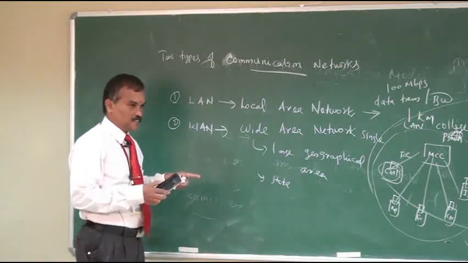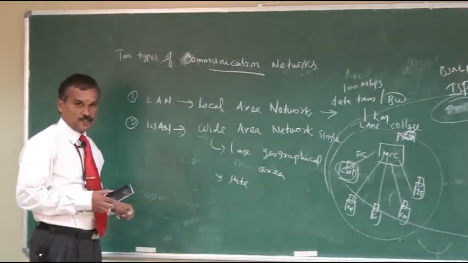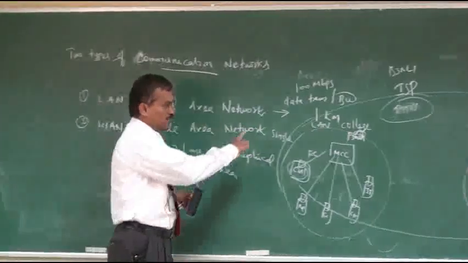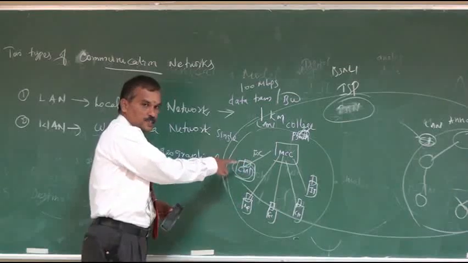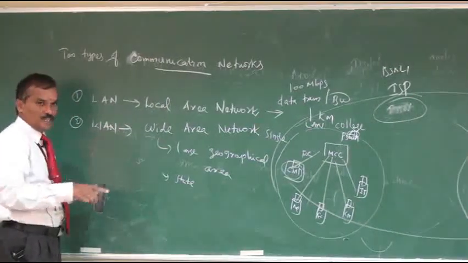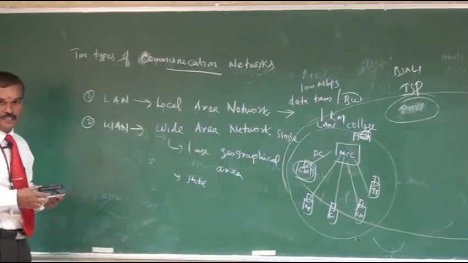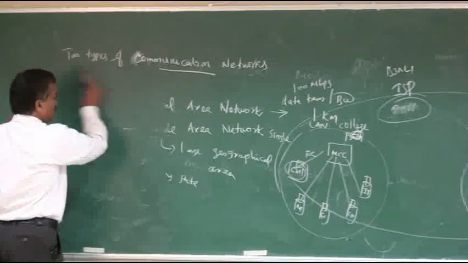Data transfer rate is somewhat low compared with local area network. In a wide area network, only a portion of that network is owned by a single party, not entirely. These are the two different categories of networking.